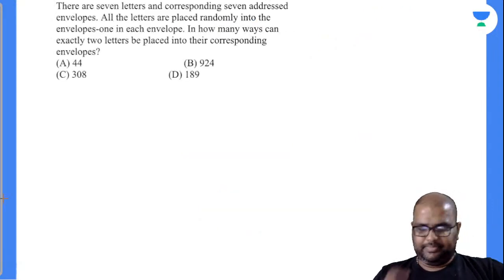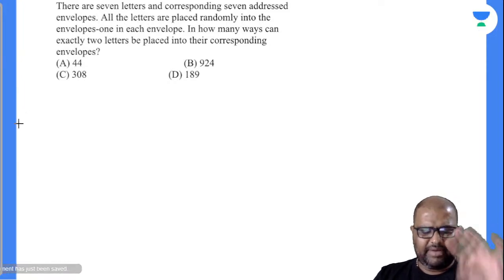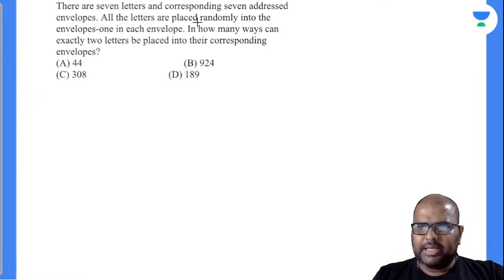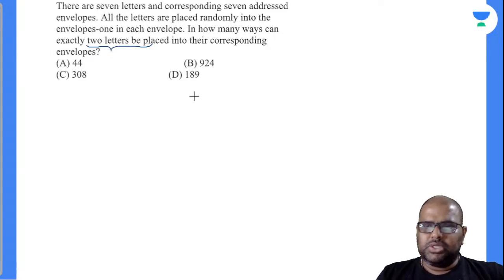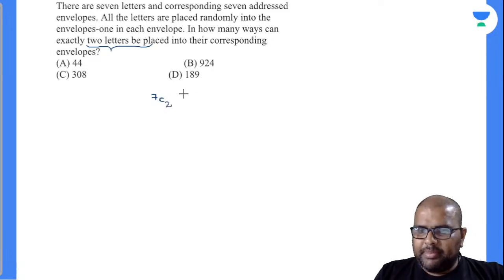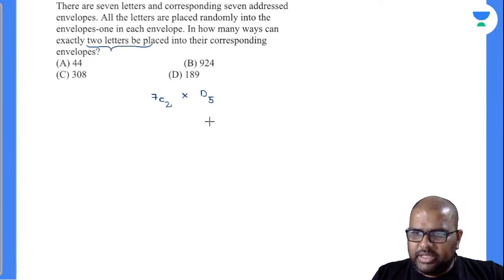Let's come to the question there. I'll solve this. There are 7 letters and 7 addressed envelopes. All the letters are placed randomly into the envelopes, one in each envelope. In how many ways can exactly 2 letters be placed in their corresponding envelopes is the question asked. So out of 7 letters, 2 have to go into correct envelopes. That means the remaining 5 have to go into wrong envelopes. Is it D5, dearrangement 5? Yes, perfectly. So let us write down the D5 value.